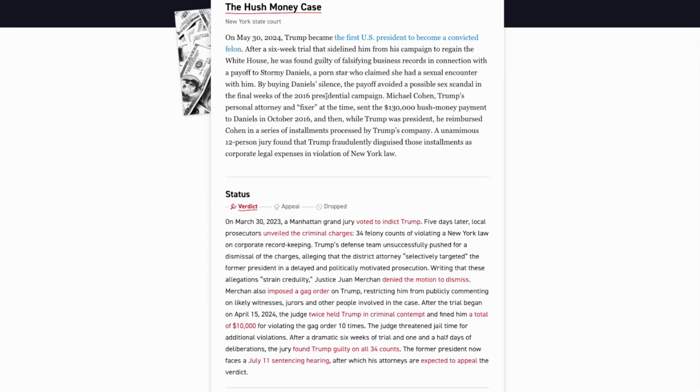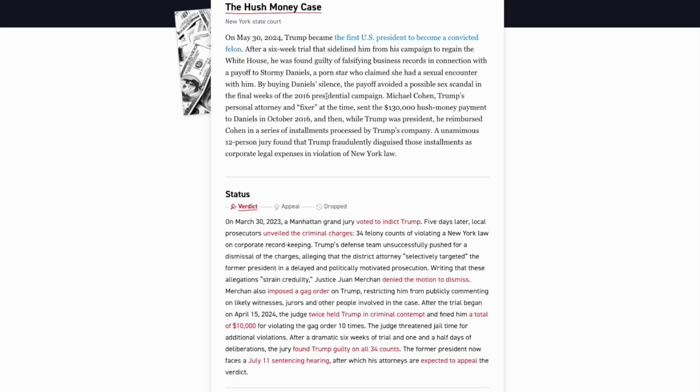Looking at the facts, this is from Donald Trump falsifying business records to hide that he gave a hush money payment to adult film actress Stormy Daniels for an affair that they had in 2006. Michael Cohen, Trump's lawyer, another key player in this case, was the one who gave the initial $130,000 to Stormy Daniels, and Trump falsified business records in order to reimburse him in different installments for that $130,000. So the case comes about from the falsification of those business records, not disclosing what they were for exactly, which is an E or F level felony in the state of New York.